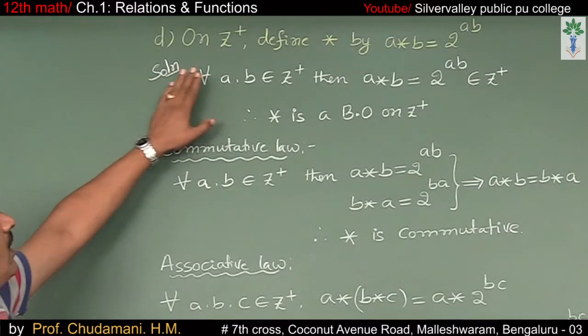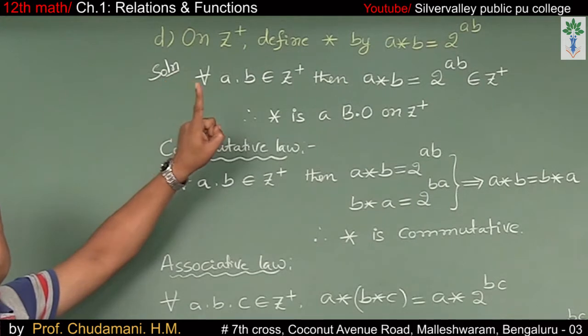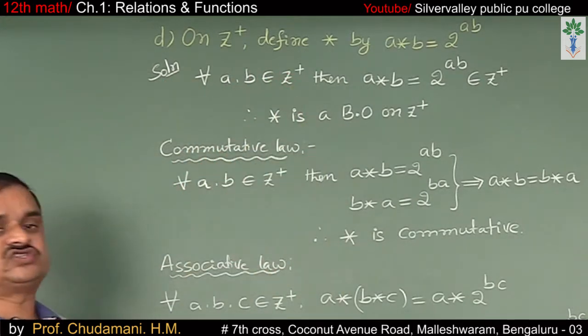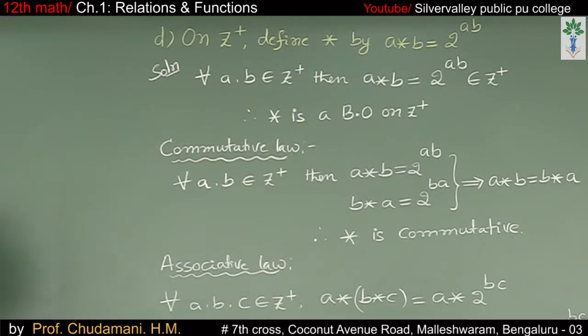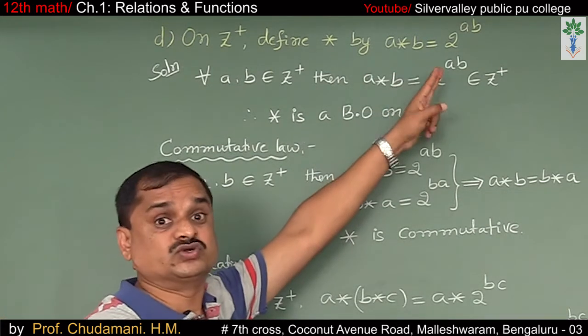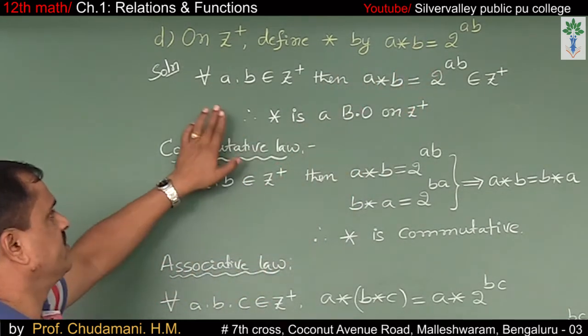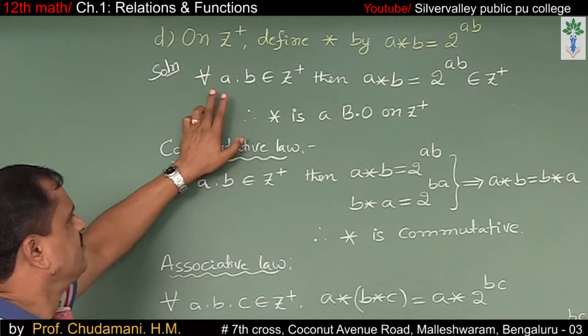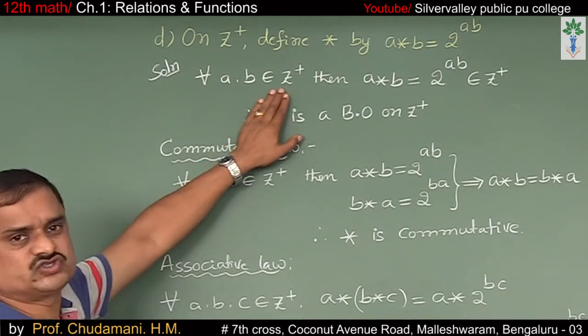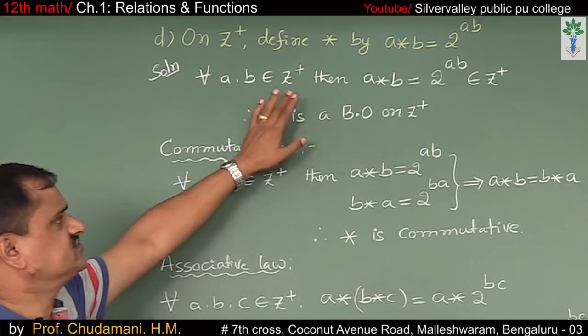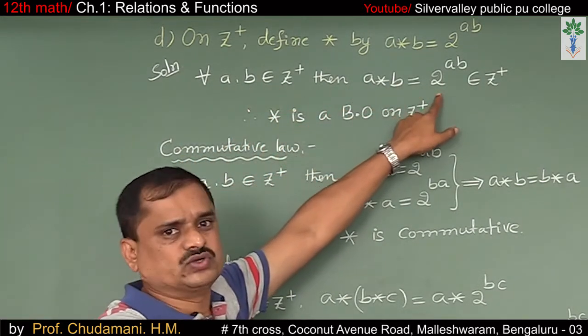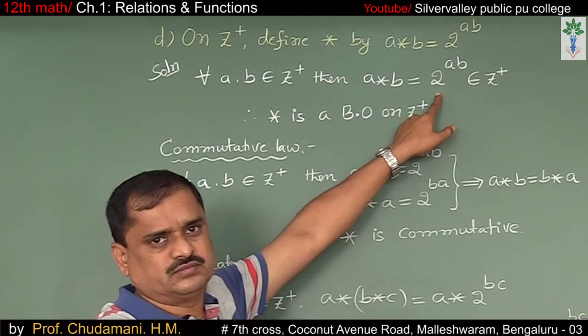D. On Z plus, positive integers, define star by a star b equals 2 to the power of ab. Solution. For all a, b belonging to positive integers Z plus, a star b equals 2 to the power of ab.